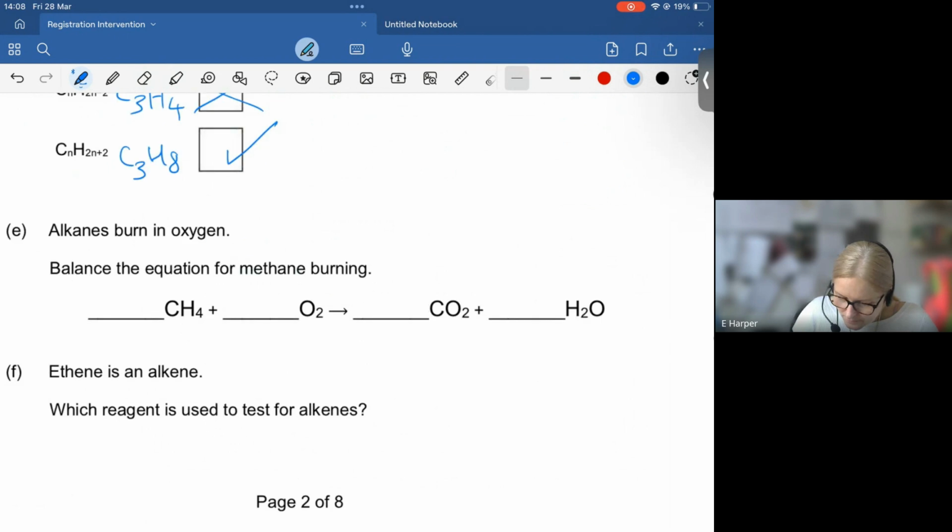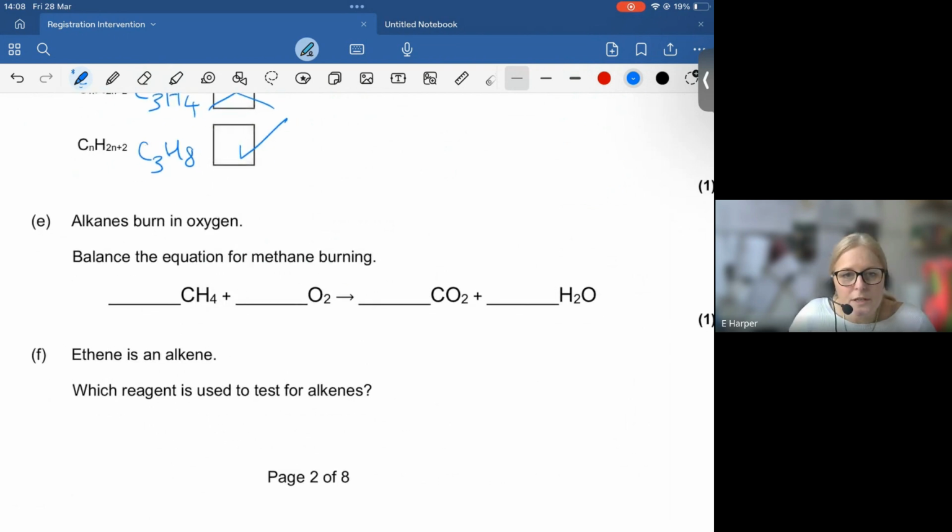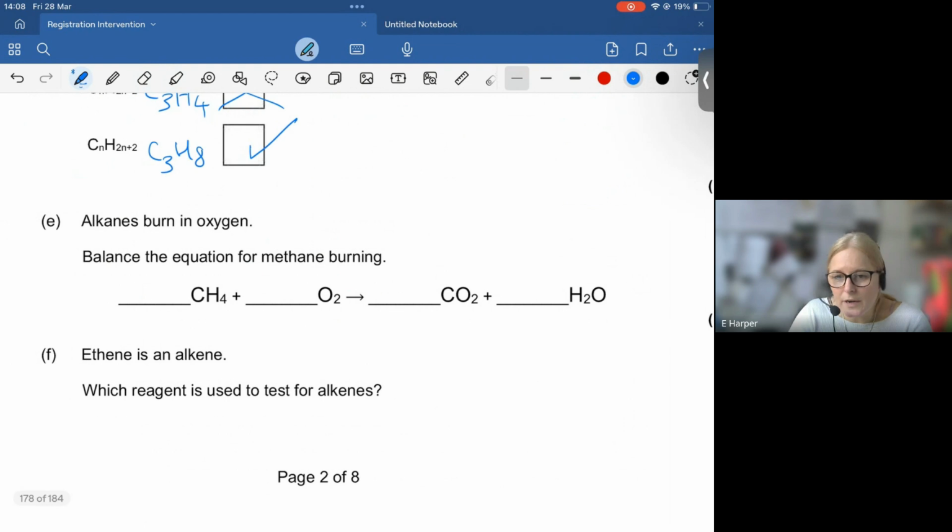And moving on to the next one. I know many of your teachers will have told you this. Balancing equations are very time consuming. They're only worth 1 mark. Give it a go. Never leave it blank.